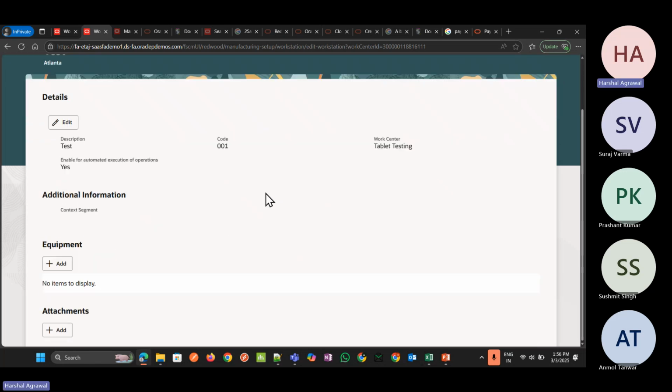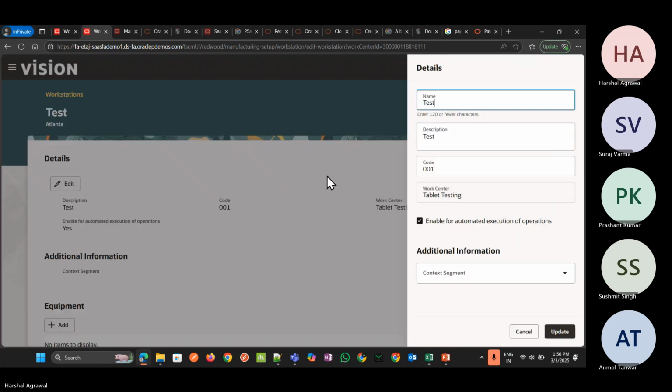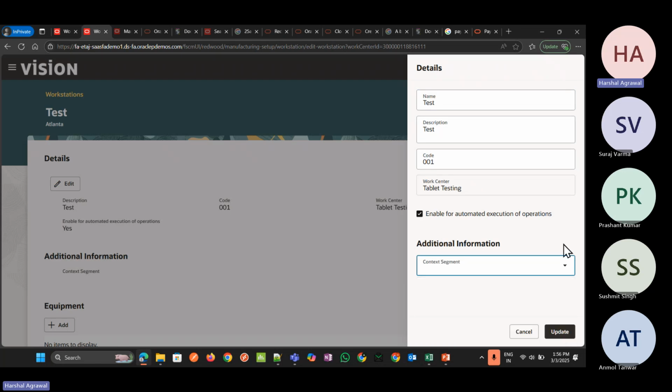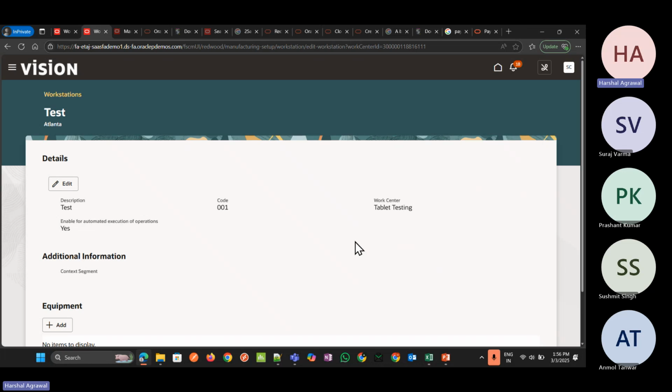Now let me look at the additional information context segment, which we have not added initially. For that reason, it is coming as blank. If we want to update, we can.